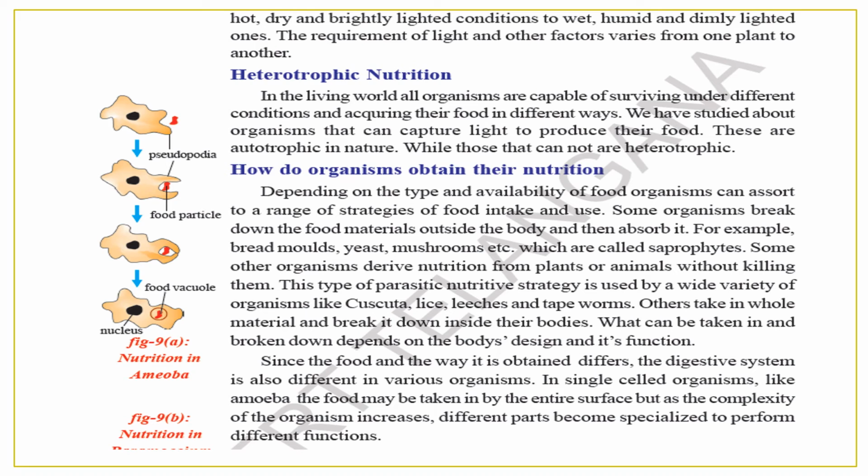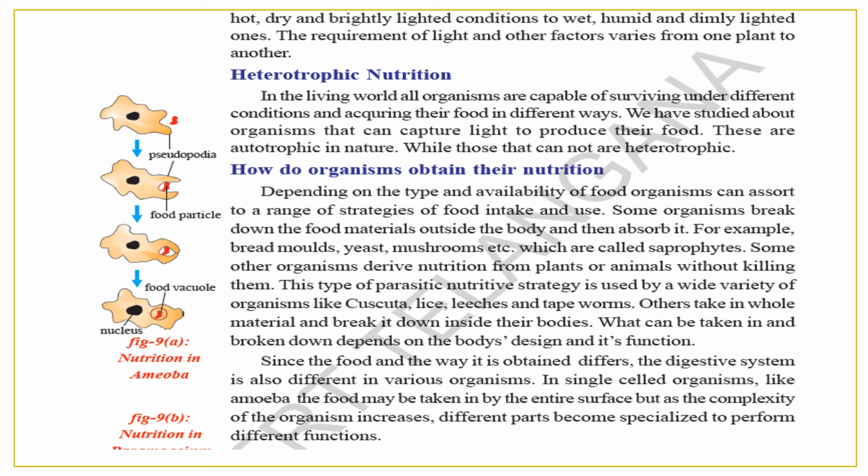Next important part, children, heterotrophic nutrition. Just now we have seen autotrophic nutrition. They make their own food with the help of sunlight, minerals, and water from the soil, isn't it? In the living world, all organisms are capable of surviving under different conditions and acquiring their food in different ways. We have studied organisms that can capture light to produce their food. These are autotrophic in nature, while those that cannot are heterotrophic.